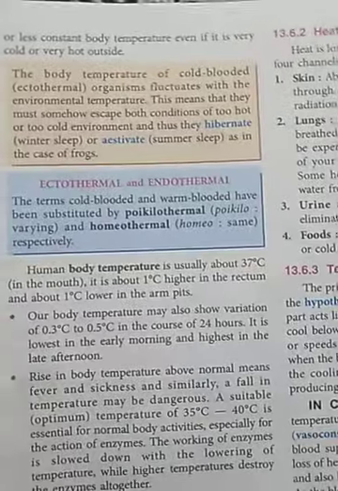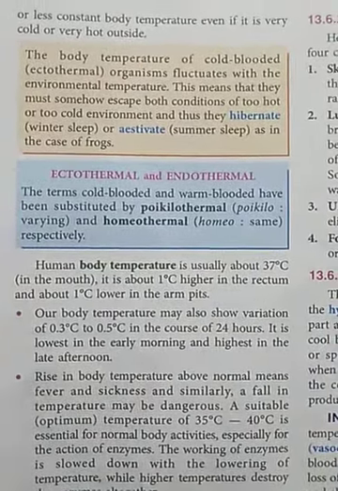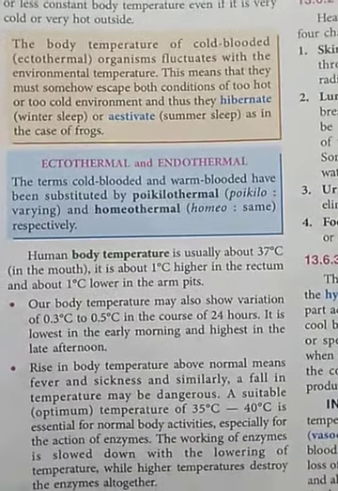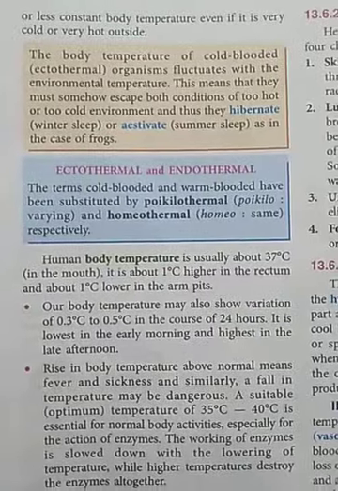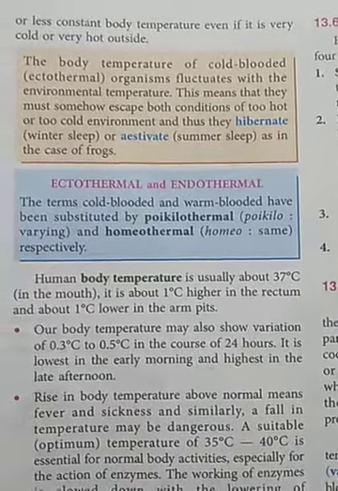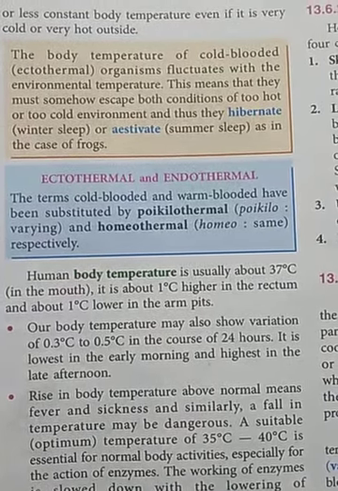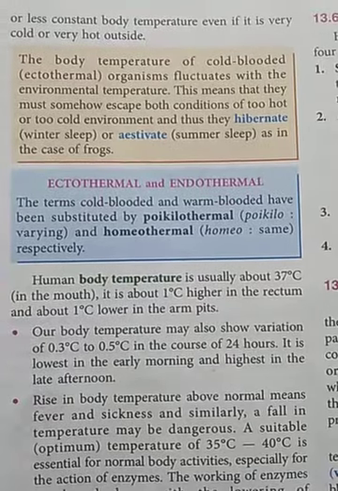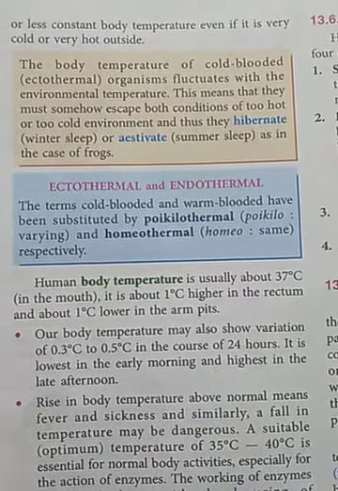And all these birds and mammals maintain a more or less constant body temperature. Whether it is very hot or very cold outside, their body temperature always remains constant. And students, do you know what the normal body temperature of these mammals is? The normal body temperature is 37 degrees Celsius.